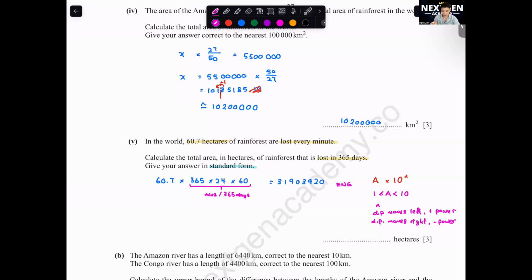Got it? So you can use ENG on your calculator, but if you don't want to do it that way, you just remember like this. If my decimal place moves to the left, 1, 2, 3, 4, 5, 6, 7, if I move 7 spaces, you will need to multiply by 10 to the power 7. Where's ENG on your calculator? In the middle, towards the left side of it. 3.19 times 10 to the power 7. Don't need to write until so many decimal places. Don't go and write all of it.